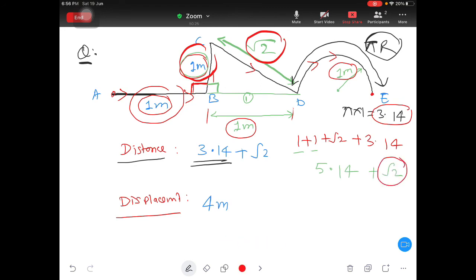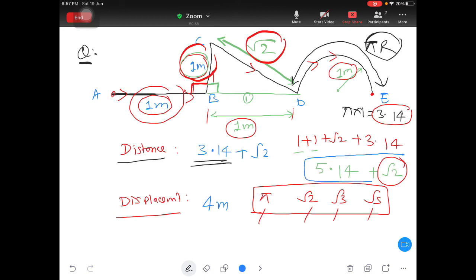So this is going to be your answer. And root 2 value also you remember? Actually see, root 2, root 3 and root 5 and pi, these 4 values are standard values. You should always remember these 4 values. Okay, anyway, in this question not required, I will teach you this in mathematics. So whatever is the value of root 2 you add with this 5.14, that is going to be your final answer for distance. But what about displacement?